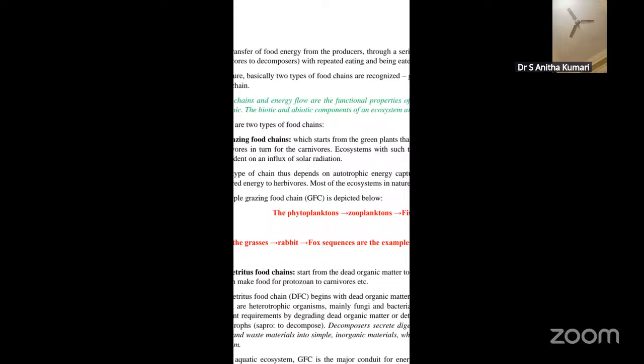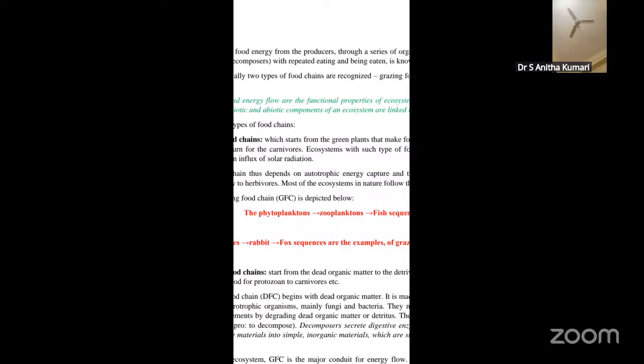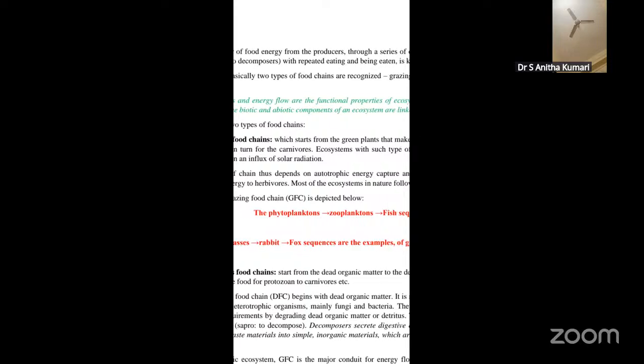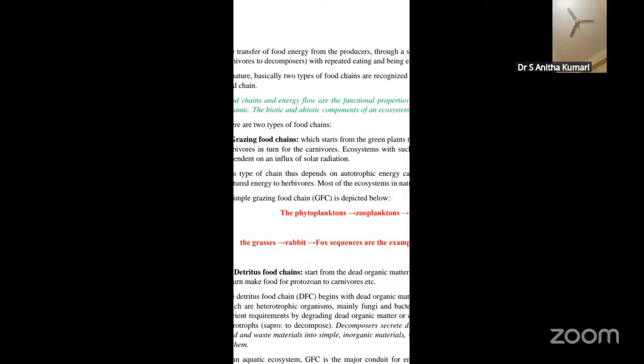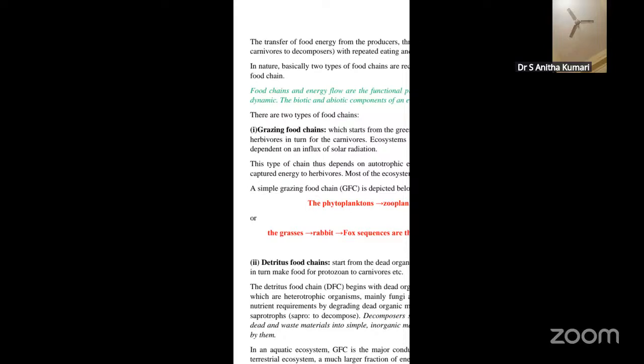So an ecosystem with such a type of food chain is directly dependent on an influx of solar irradiation. This type of food chain thus depends on autotrophic energy capture and the movement of captured energy to the herbivores. A simple grazing food chain is depicted below. Phytoplankton, zooplankton, and fish in sequence, or grasses, then rabbit in sequence, are examples of the grazing food chain.